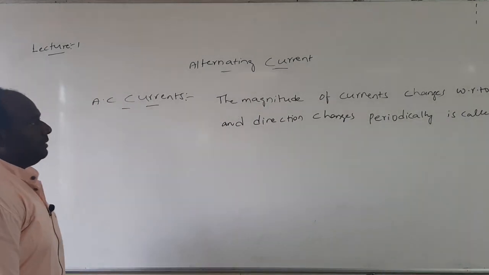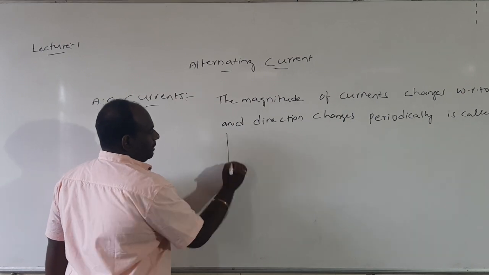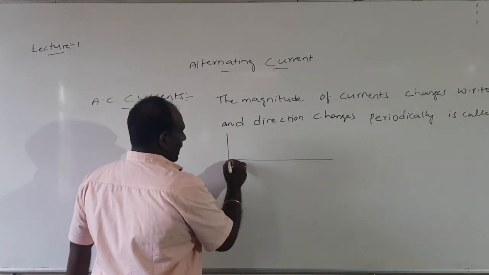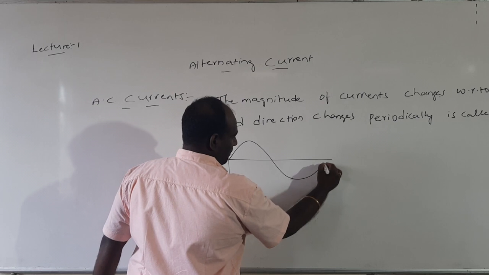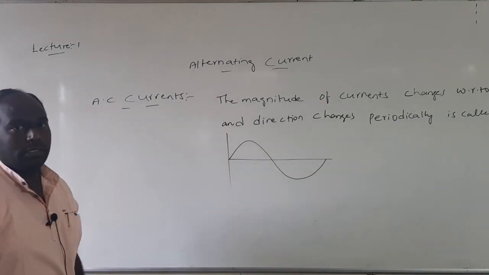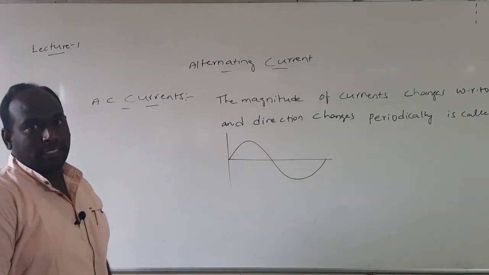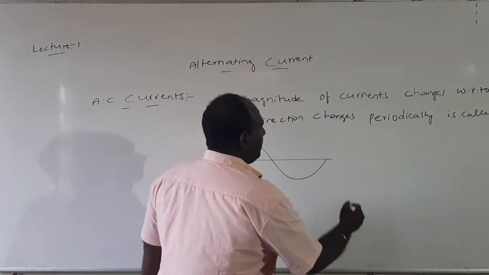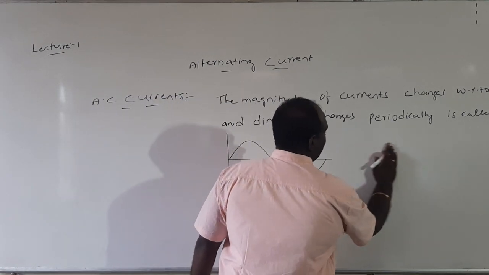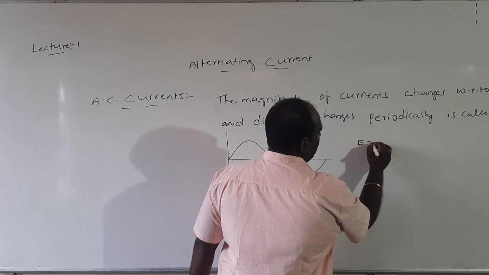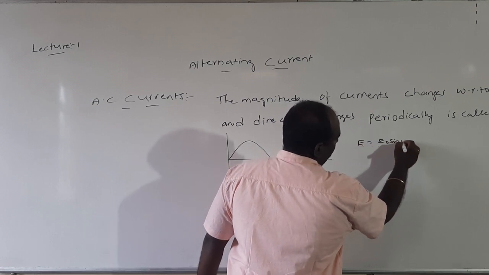Here I will explain: the magnitude of AC current is expressed in terms of a sine wave. We know an AC generator produces current in the form of a sine wave. The magnitude of AC EMF is given by the formula E is equal to E naught sin omega t.